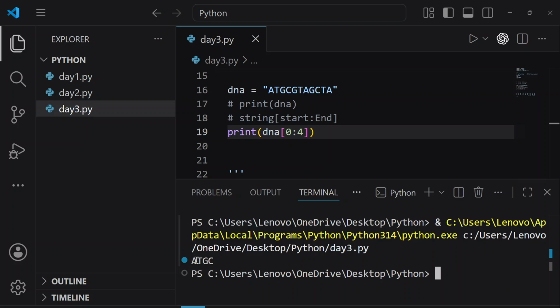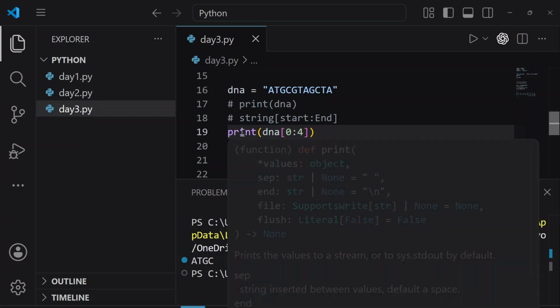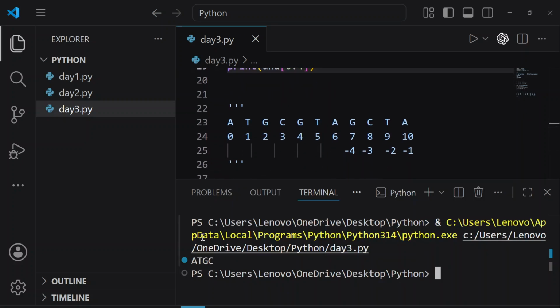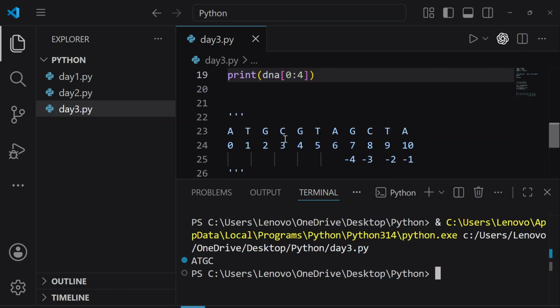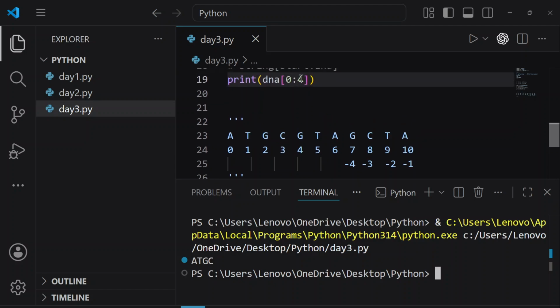Here we are seeing A, T, G, C, meaning 0, 1, 2, 3. Correct? A is at index number 0, T is at index number 1, G is at index number 2, and C is at index number 3. But I gave the index number 4 because I wanted to print till 4.